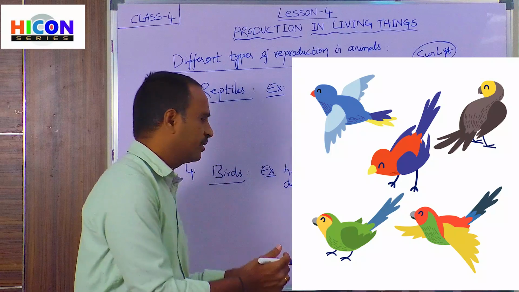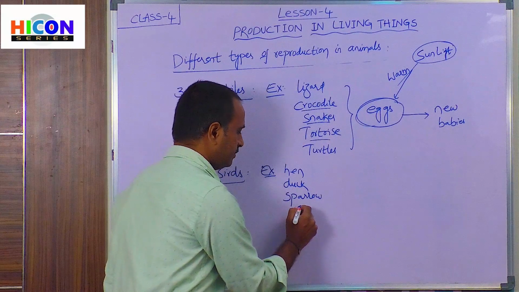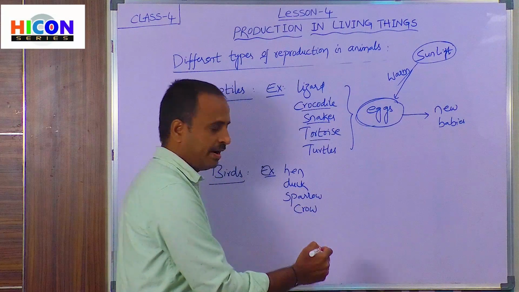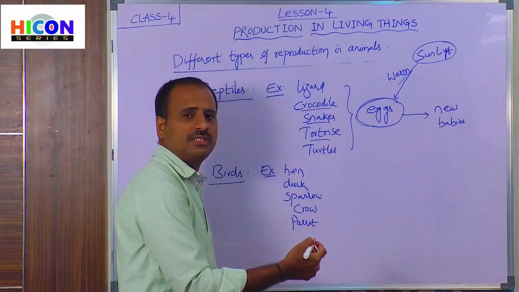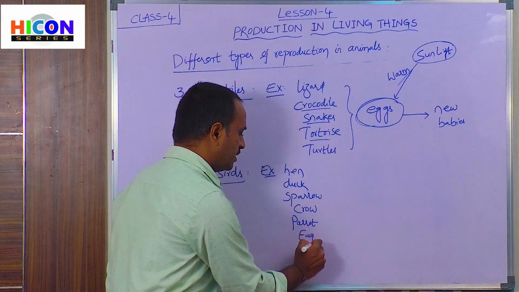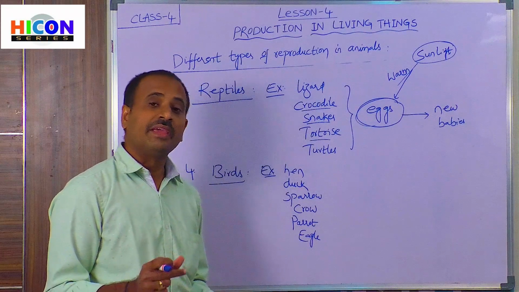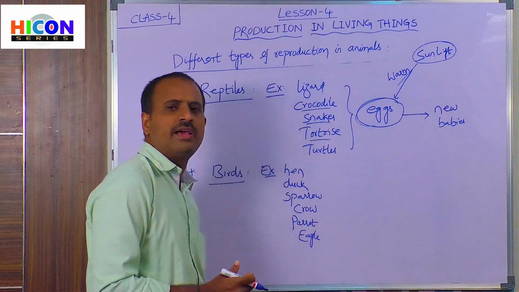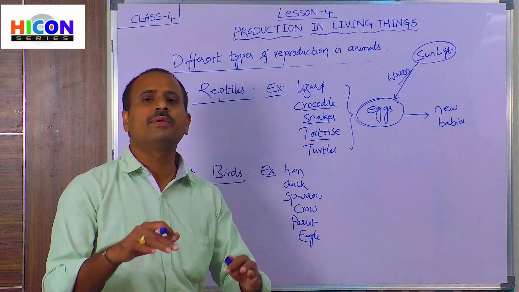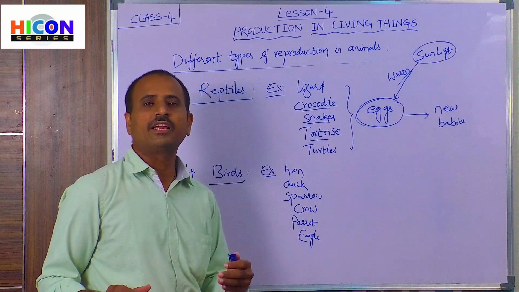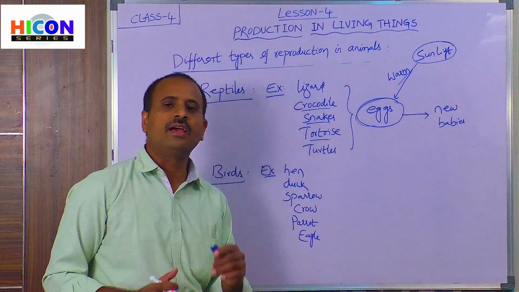Not only hen, duck, sparrow, and crow, and a parrot, and if you take eagle, vulture, children, we have discussed all these types of birds in the previous chapter under the category of aerial animals. That means these animals spend most of their time in the air, flying in the air. That's why these birds can also be called aerial animals.